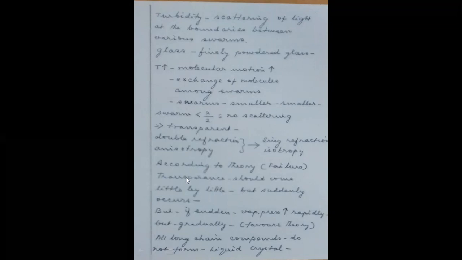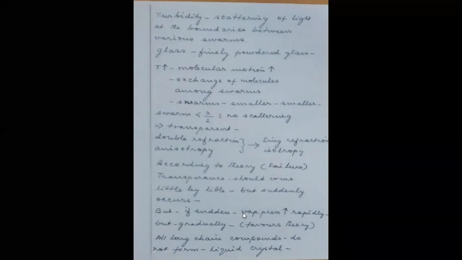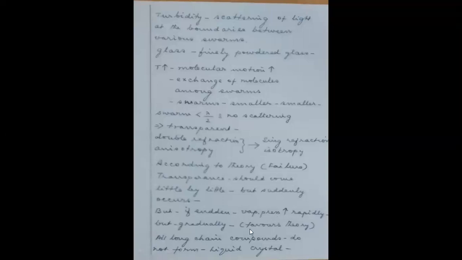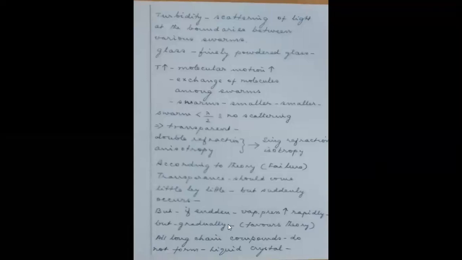So what should happen? When you raise the temperature, the disappearance of the turbidity should be very slow. But practically, the transparency takes place suddenly at a particular temperature. So this particular idea was not explained by the theory. But if a sudden disappearance takes place, the vapor pressure should suddenly increase with the temperature. But when you take the pressure and temperature curve, you observe that the vapor pressure increases gradually.